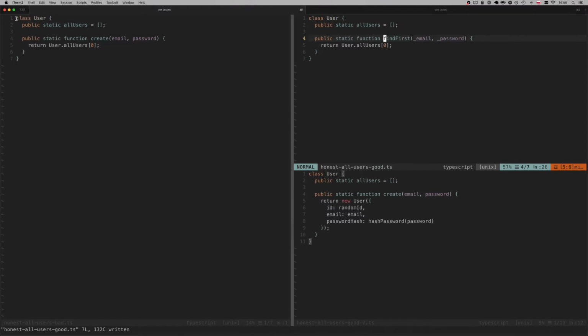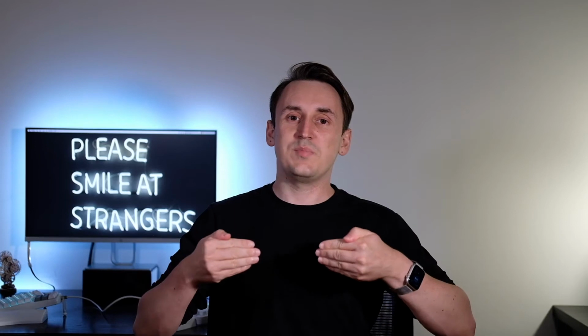And the last example shows a method that does something completely different than what it says it does. We have a class called user, we have a method called create that takes an email and a password, but what this method does is it returns the first user from the list of existing users, which is ridiculous because it does something completely different than what it says it does. So in this case, this code is not honest because it lies about what it does. The method name says I create a user, and the method body says I return an existing user.